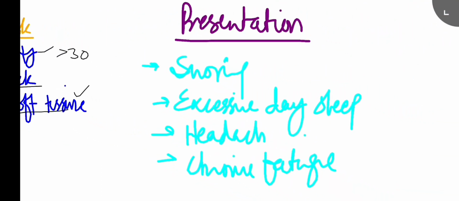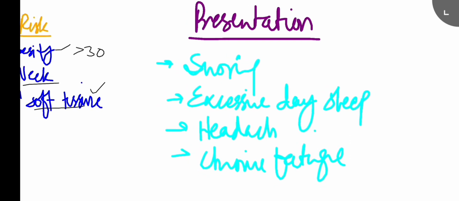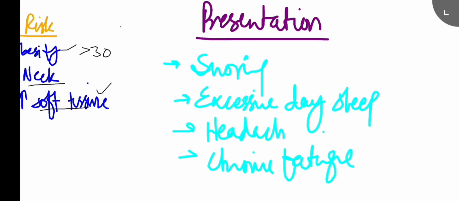Let's move forward to the presentation. So how does a patient present with that? They have a loud habitual snoring, that is the very first thing. Then they have excessive daytime sleepiness. This is a classic symptom of obstructive sleep apnea hypopnea syndrome.